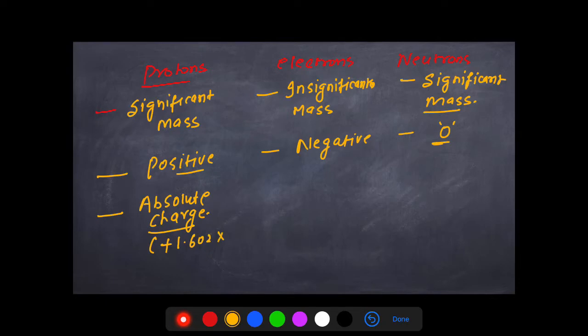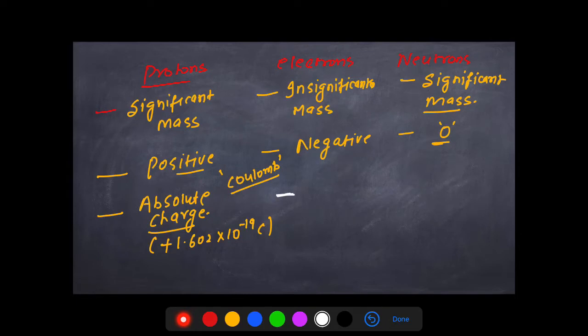So the exact amount of charge that a proton carries is plus 1.602 into 10 raised to the power minus 19 coulomb. C is the unit of charge. C stands for coulomb, right? For example, kg stands for kilogram, and kg is a unit to measure mass. Same way, C, which is coulomb, is used to measure charge. It's a unit for charges, right?